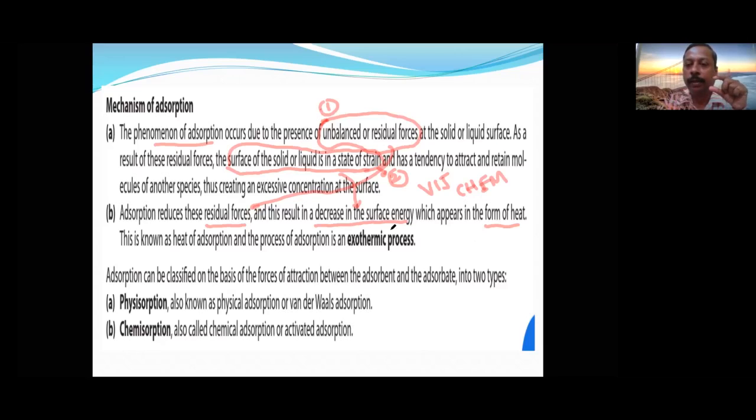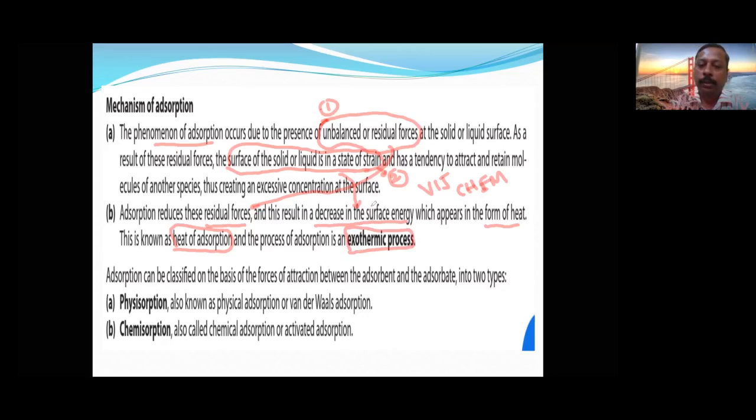The remaining 7 kilojoules will come out as heat, which is called the heat of adsorption. So there will always be a decrease in surface energy, which means there will always be release of heat. Therefore, adsorption is always an exothermic process. Never will it be endothermic.